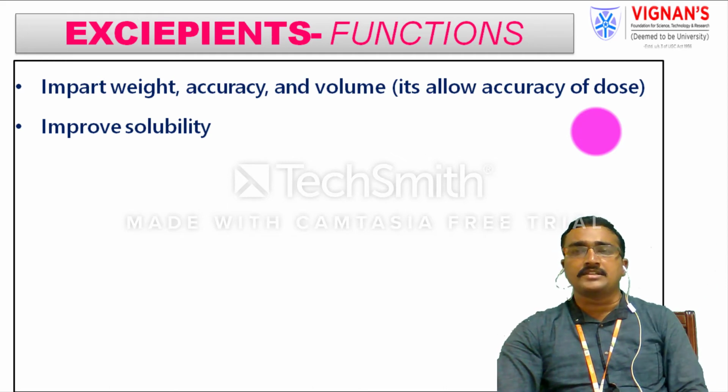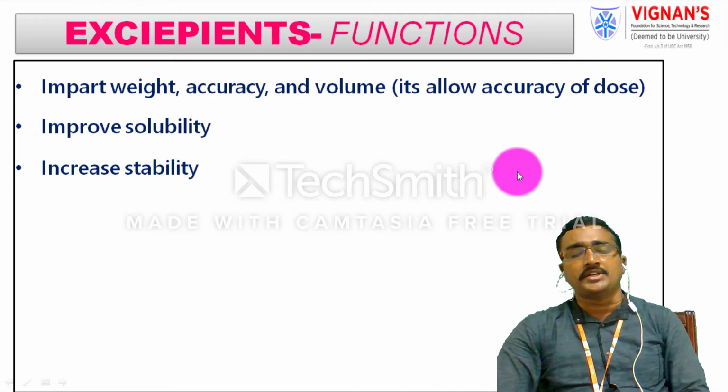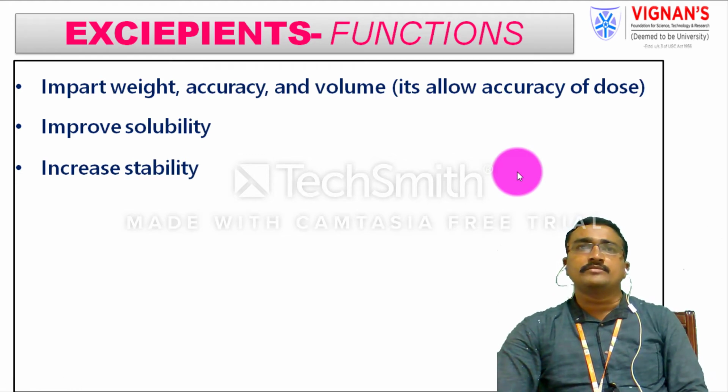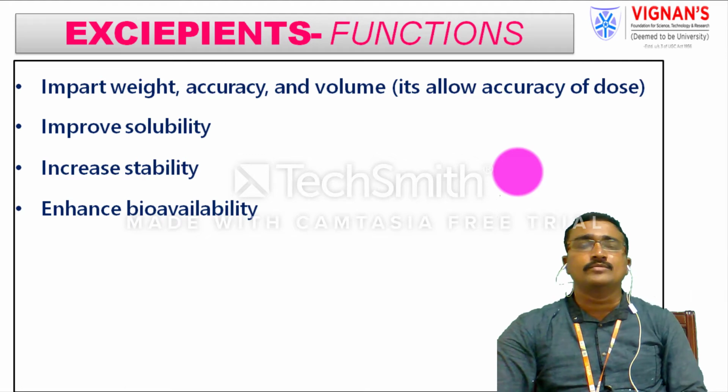Once you add excipients, some drugs alter their solubility, and the solubility levels gradually increase, and it also increases stability. Some antioxidants and some preservatives are helpful to increase the stability of the API molecule. It also enhances the bioavailability.